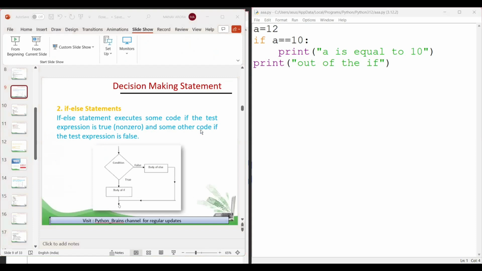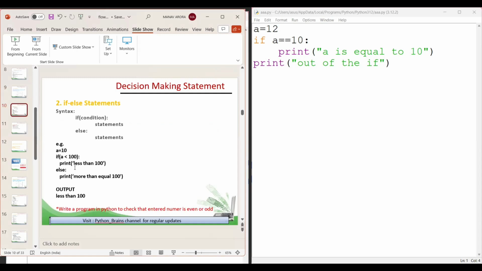We have the if-else statement. Now, what is the if-else statement? This is the flowchart of the if-else statement. If my condition is true, then the true block is executed. If my condition is false, then the false block is executed. Let's check some examples of if-else.